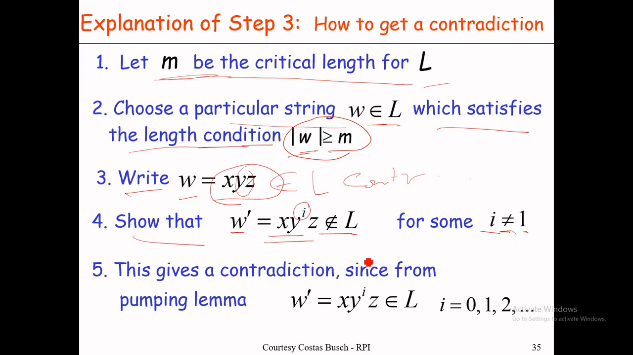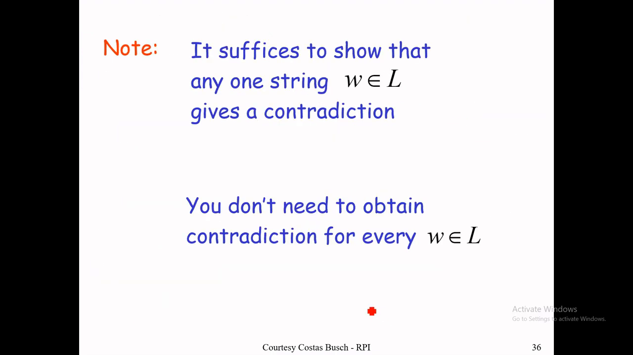This gives a contradiction since w prime equal to x y^i z should belong to L, but actually we observe that it does not belong to L. That gives a contradiction. For the contradiction, it suffices that we show one string only. Any one string is sufficient to prove that the language is not regular. We don't need to find many strings for that.